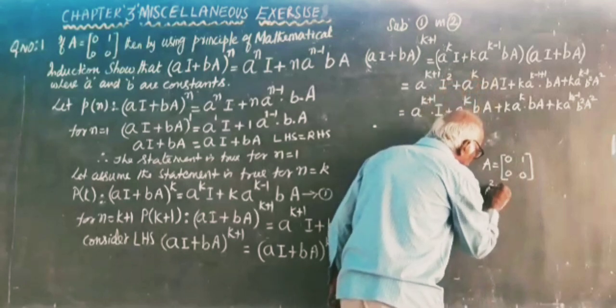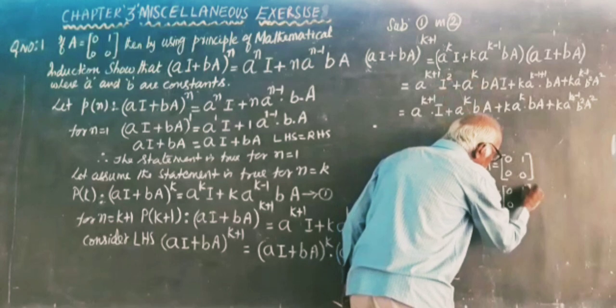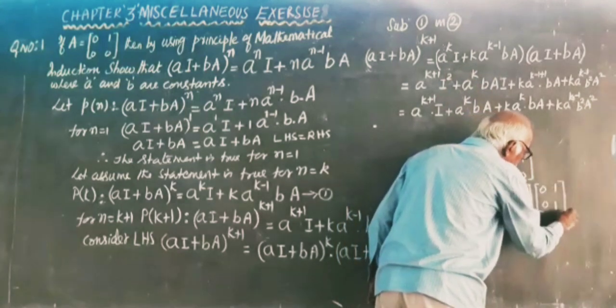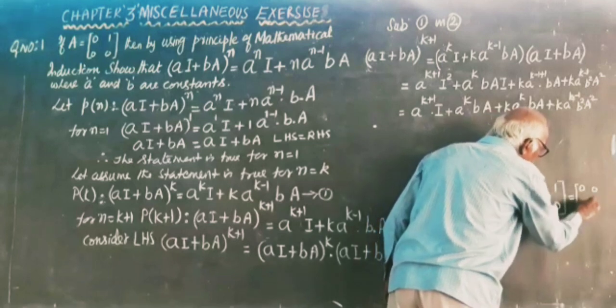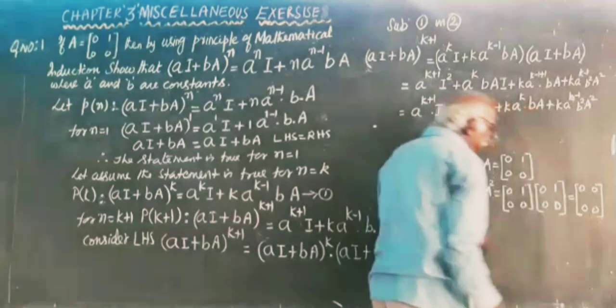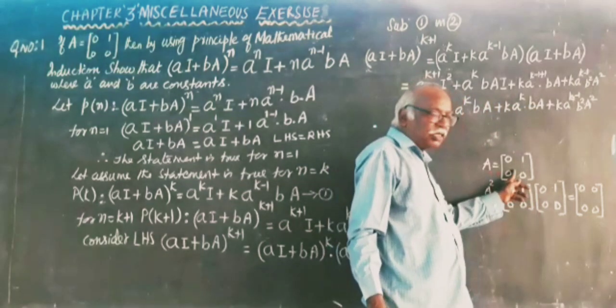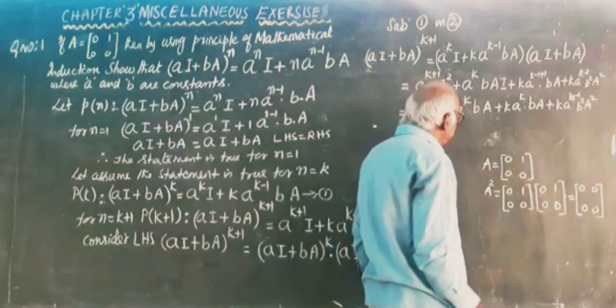A square is equal to [[0,1],[0,0]] times [[0,1],[0,0]], which is equal to [[0,0],[0,0]]. So when you multiply, you get the answer: it is a null matrix. A is not a null matrix, but A square is a null matrix.